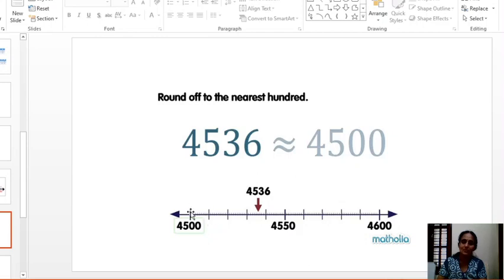Each division represents how many numbers? 10 numbers. It starts from 4500 and will end at 4600. Now our number is 4536. Where is it?